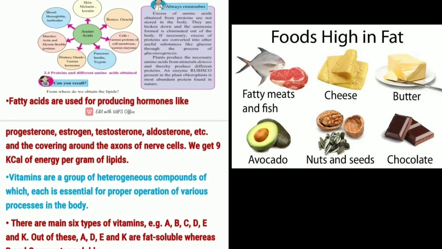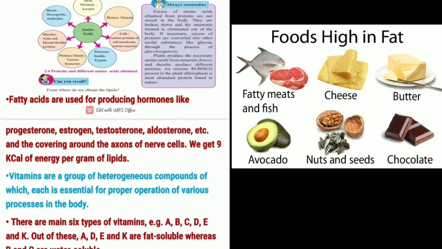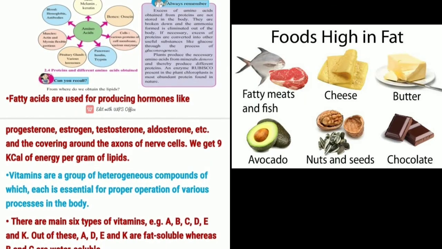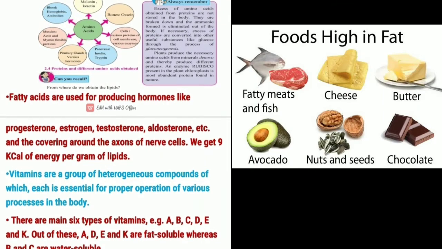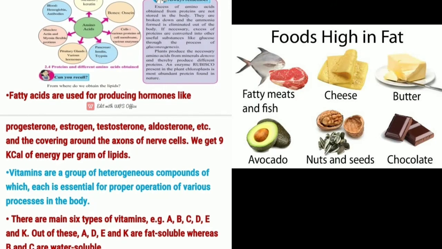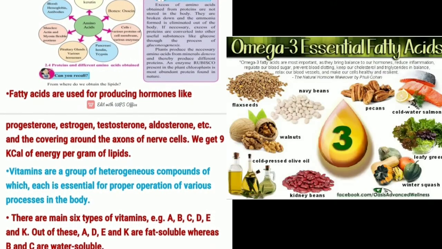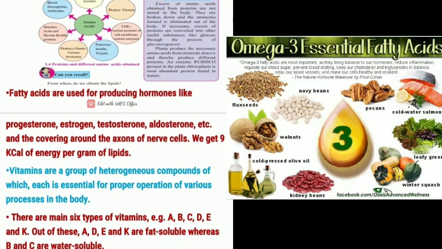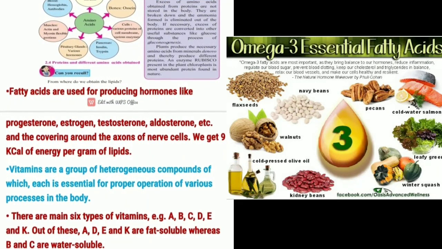The substances formed by specific chemical bonds between fatty acids and alcohols are known as lipids. Digestion of lipid is nothing but their conversion into fatty acids and alcohol.